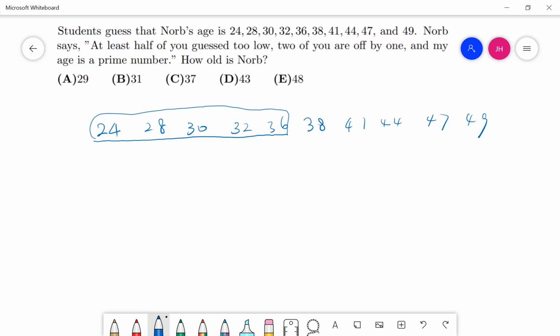Okay, so the next piece of information is 2 of you are off by 1. Interesting. A quick response to this statement is that if there are 2 guesses that are the same, then they can be off by 1, right? But look at these numbers. None of these numbers are the same. Then how can different numbers be off the actual number by 1 at the same time?